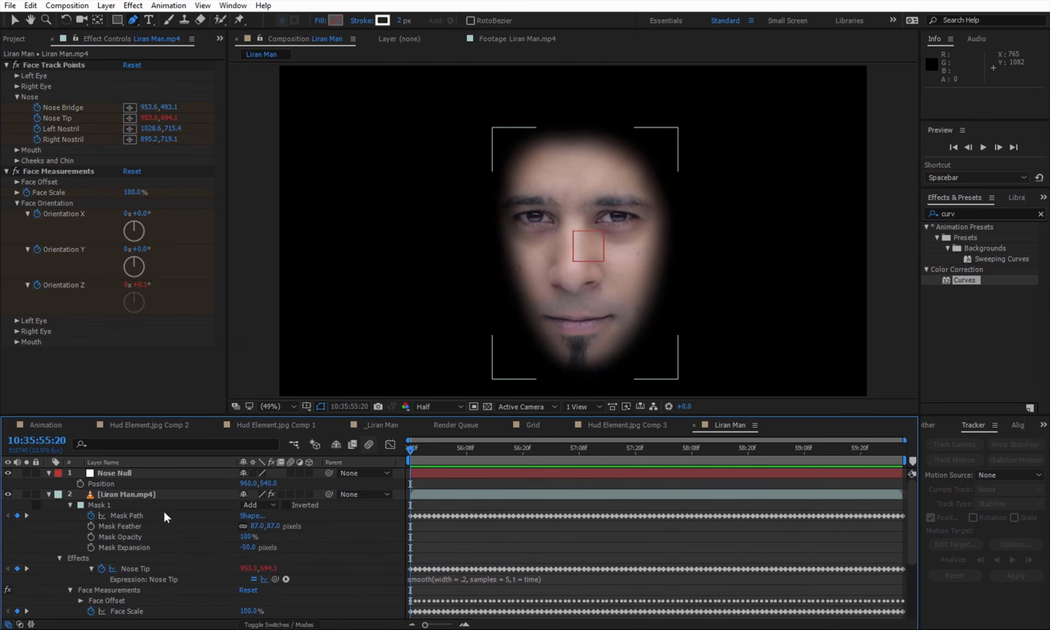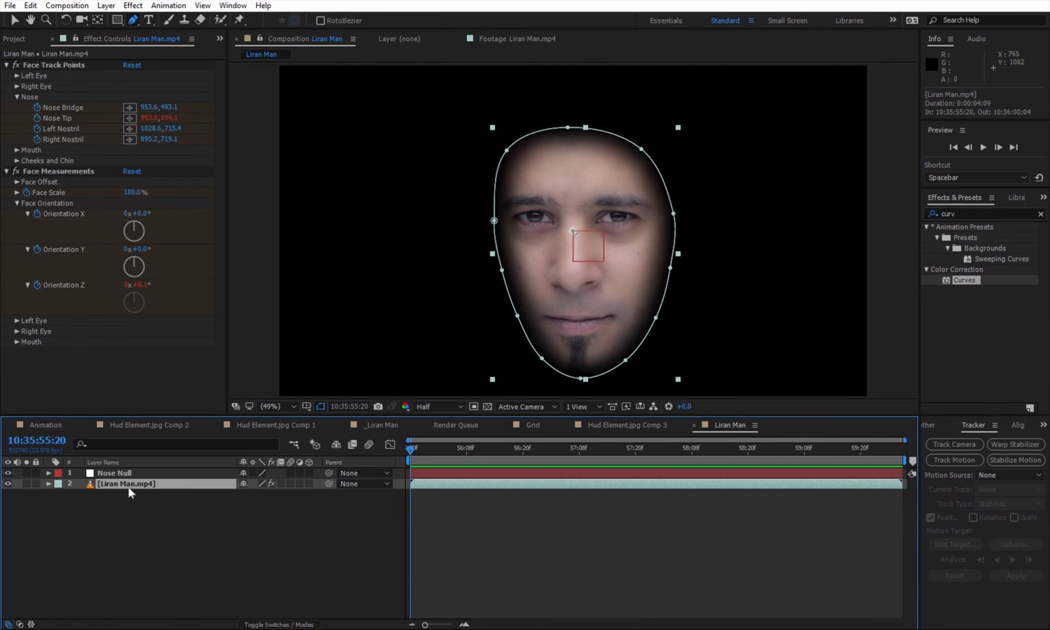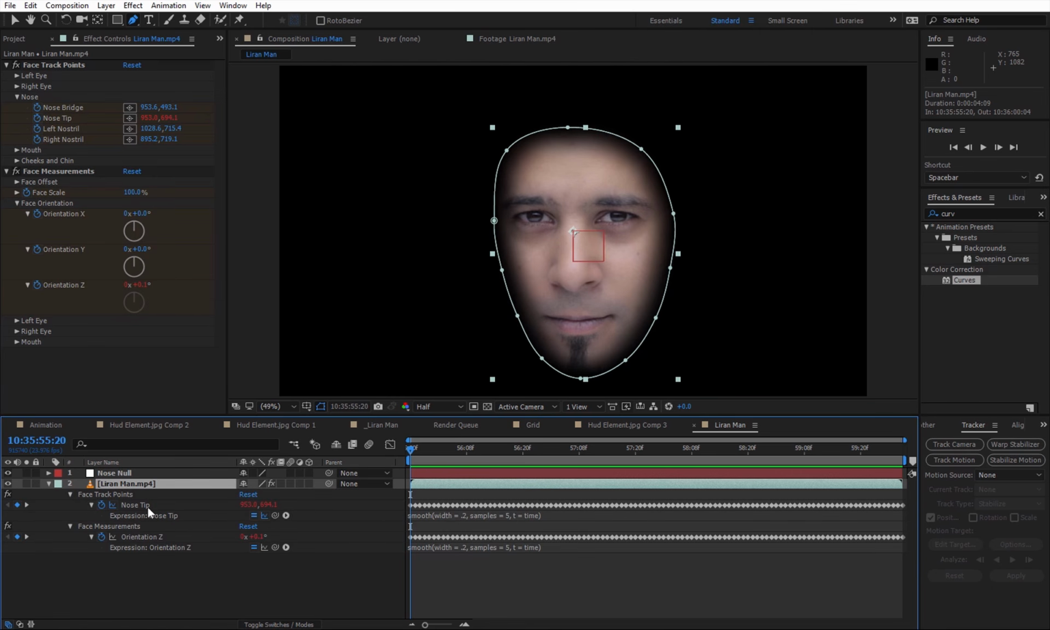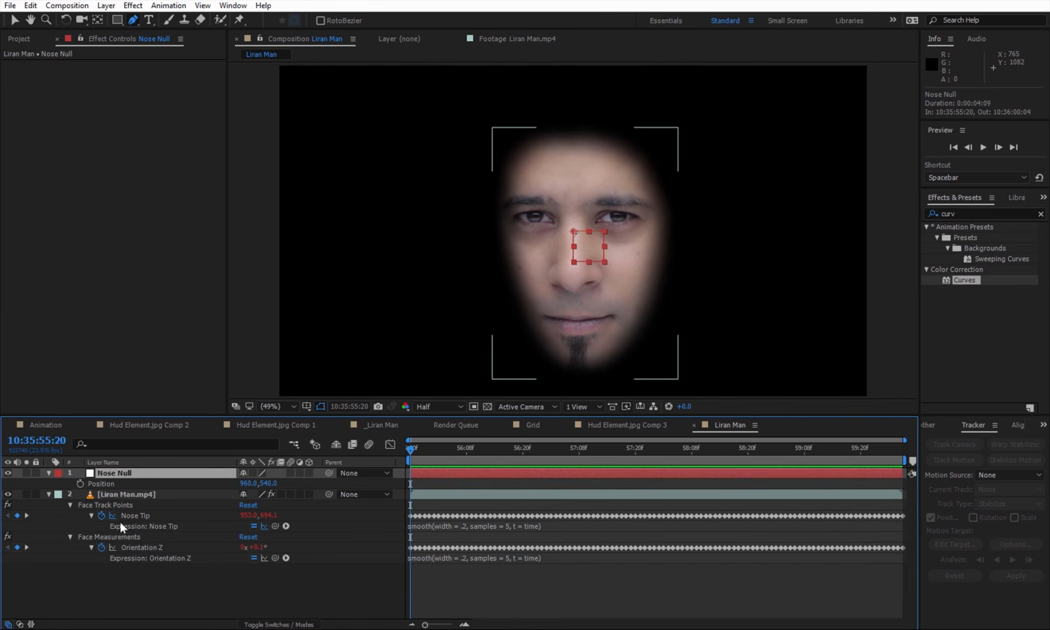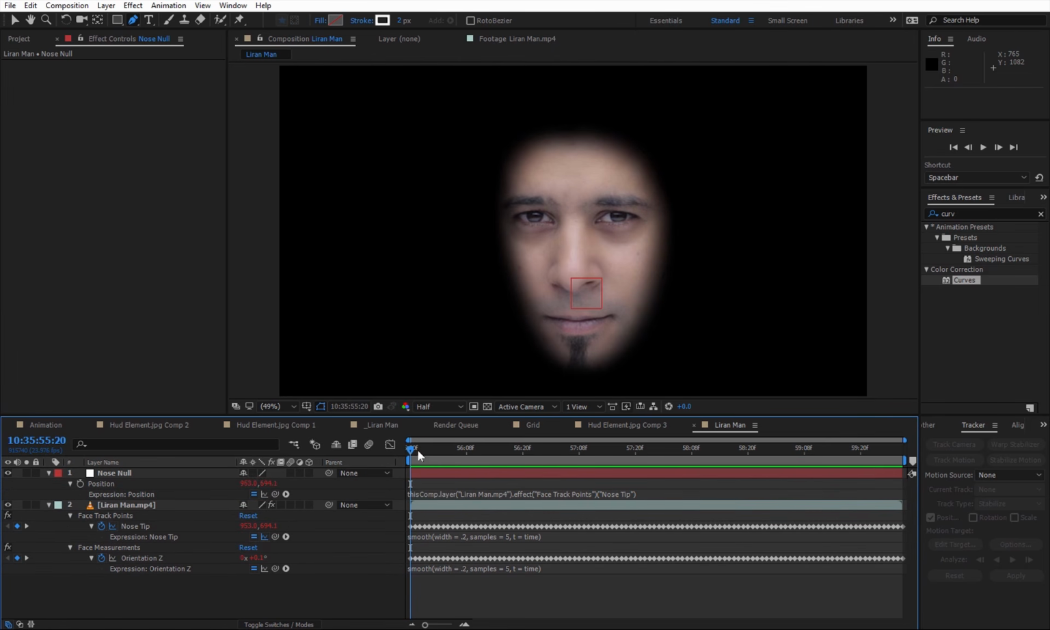And now I want to take both of them and connect them to the nose null. So first of all, I'm going to select the layer. I'm going to tap twice on the E button. So I'm going to show only the properties that have expression. Pretty cool, eh? So I'm going to go to the position and I'm going to alt click and take the nose tip. So now the null moves exactly as the nose.